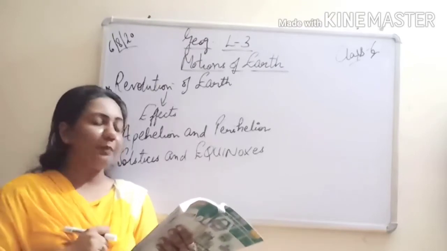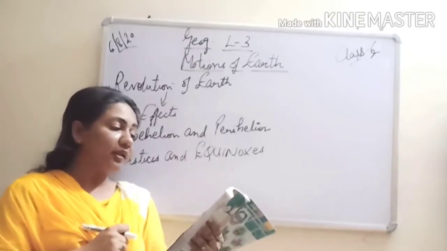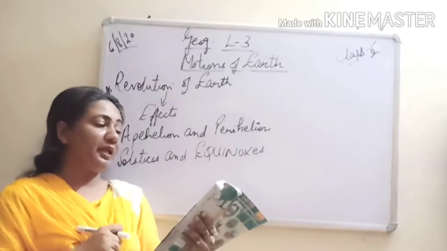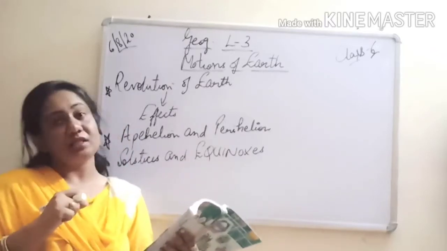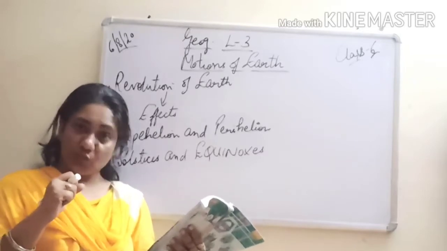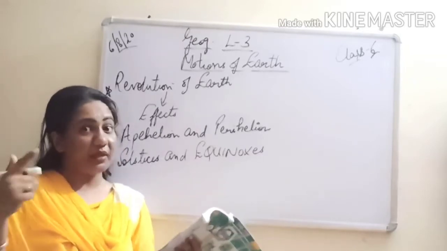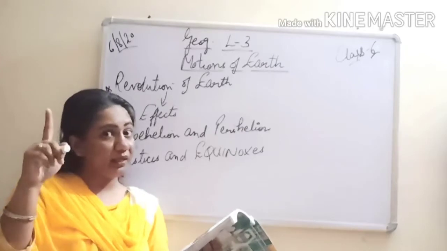Then there are two multiple choice questions. The earth takes about dash hours to complete one rotation. How many hours: 30 hours, 20 hours, or 24 hours? How many hours are there in a day? We have already done it, it takes one day.